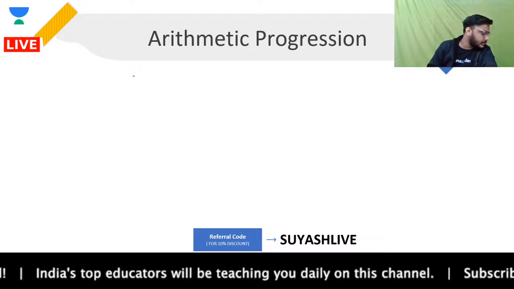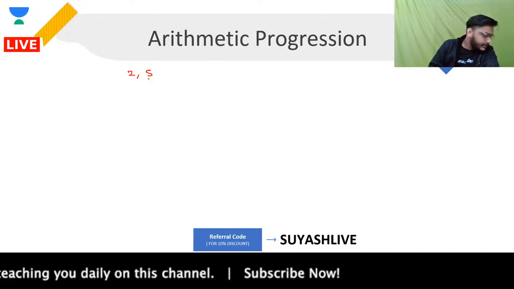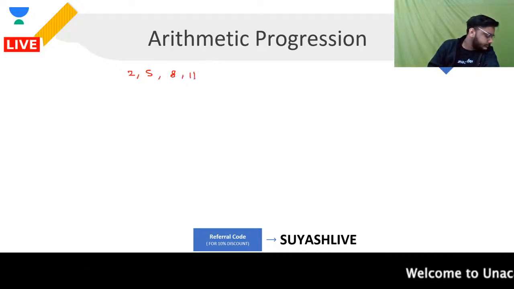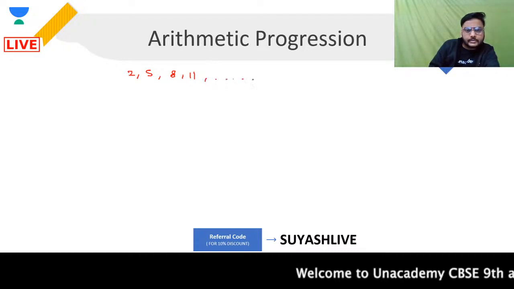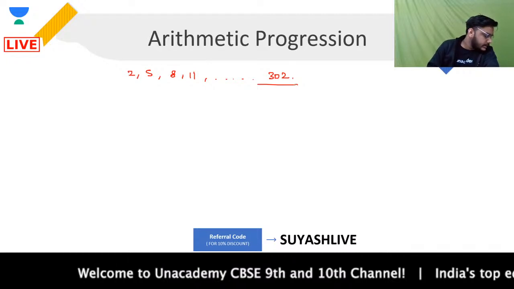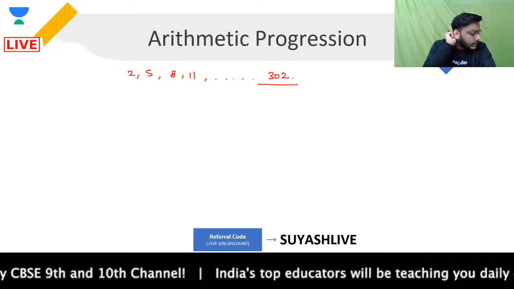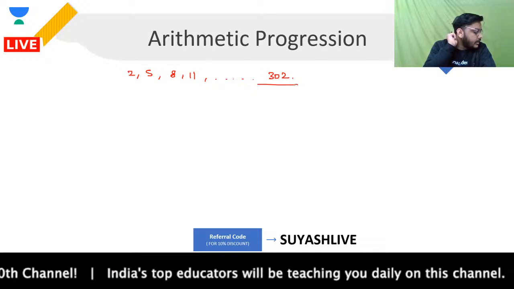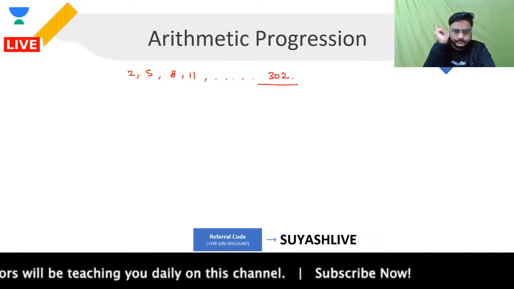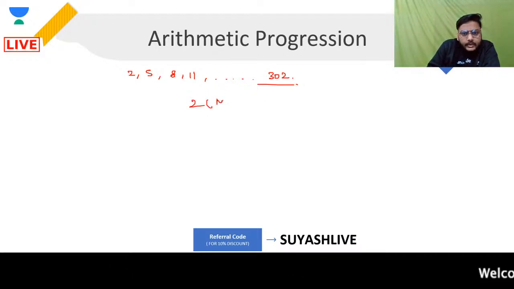Hello. So the next question that we have is this, guys. We are having an AP that contains 2, 5, then 8, 11, and so on up to 302. This is what my AP contains. And मुझे क्या show करना है? Please focus. I want to show that twice of the middle term of the above AP is equal to the sum of its first and last term. Understand? I want to show that twice of the middle term.